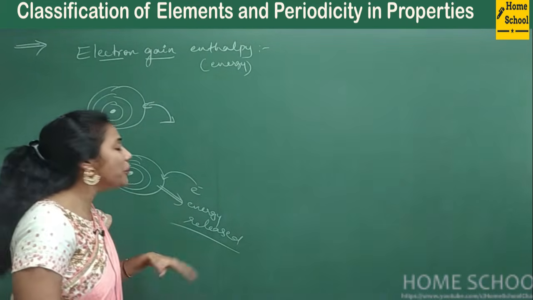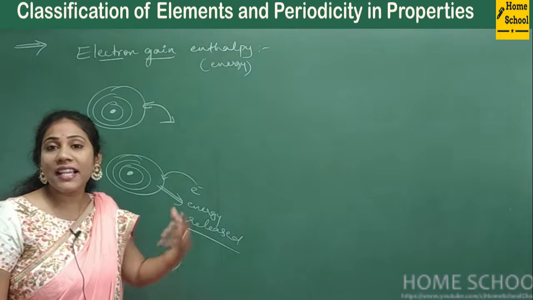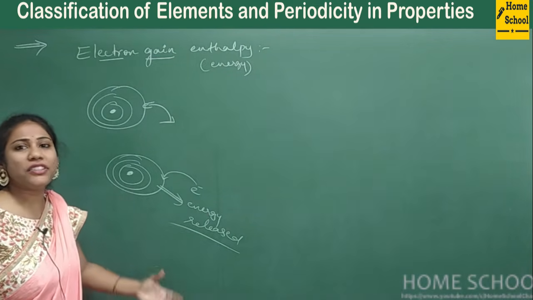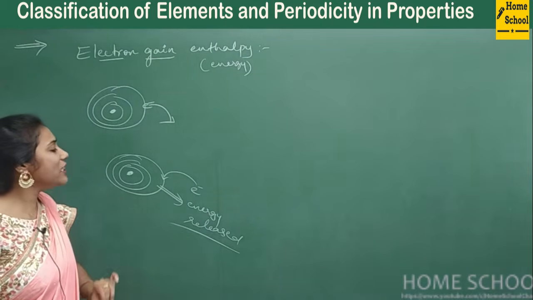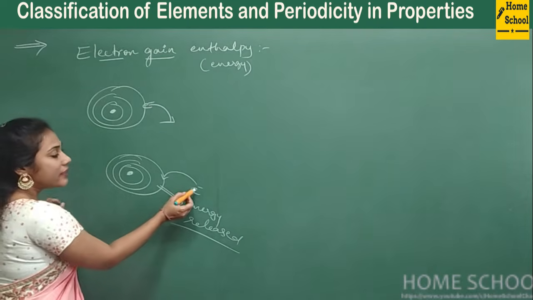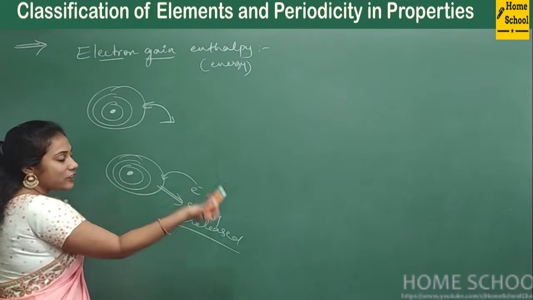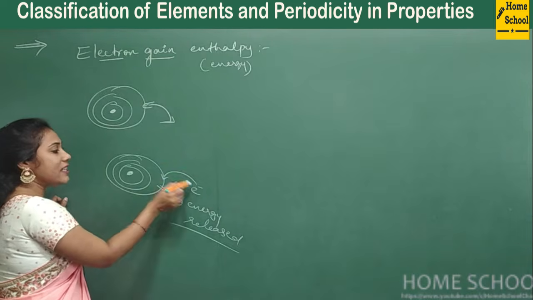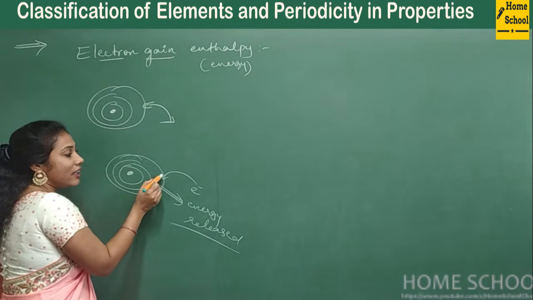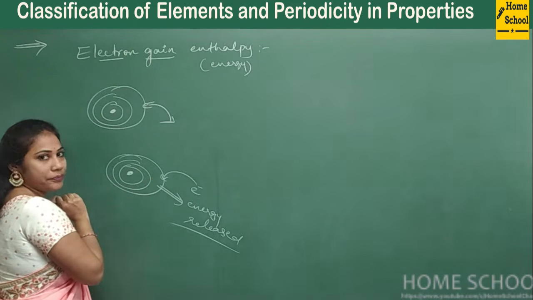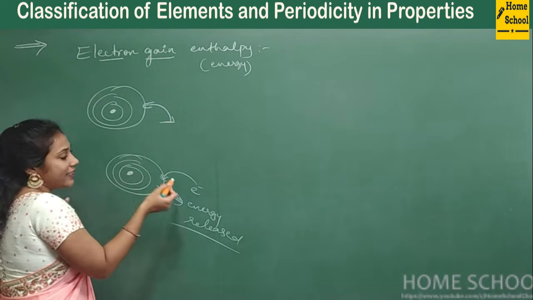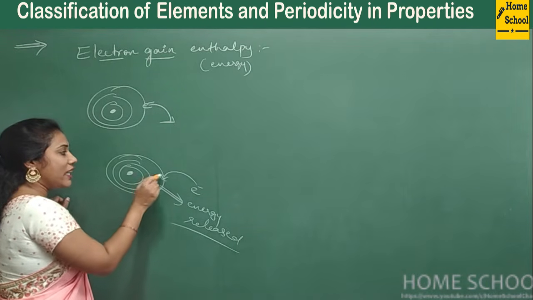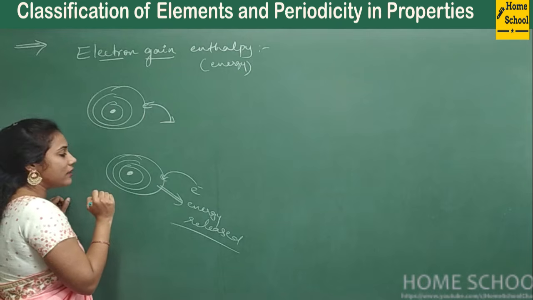Okay, so you might be wondering why and how energy is released in this case. Actually, what happens is, this incoming electron is an outsider electron. It is coming and settling in the shell of this atom, along with its original electrons, right?